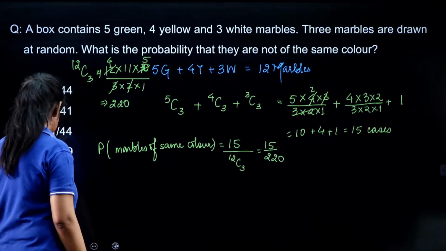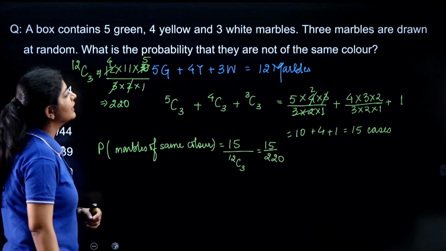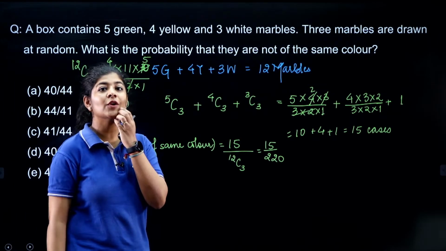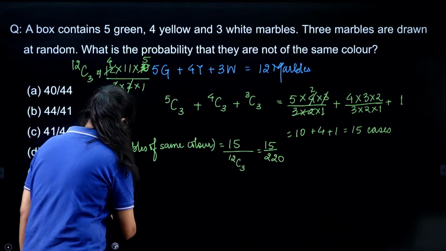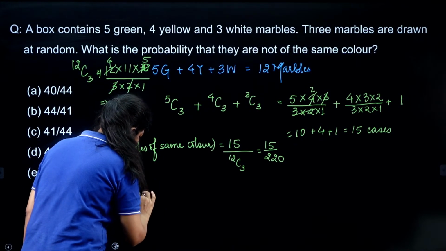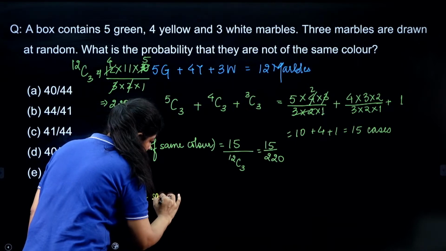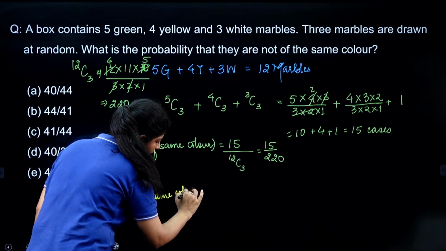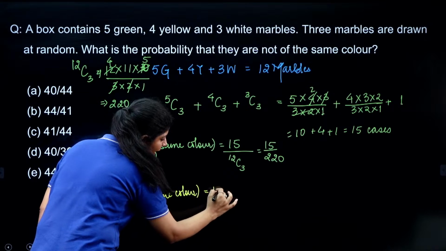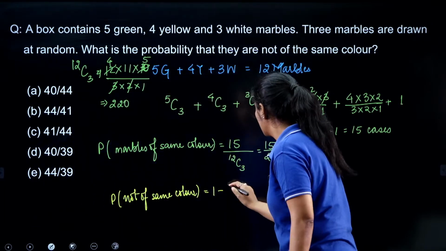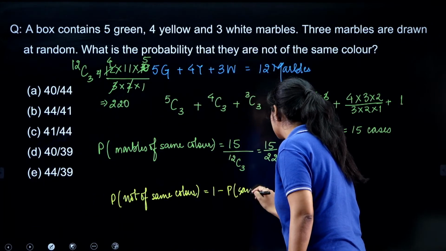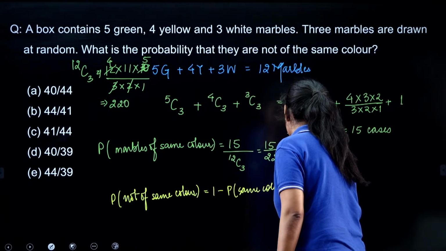But the question is asking that we need to find the probability that they are not of the same color. So the probability of not the same color is nothing but 1 minus the probability of same color, right.